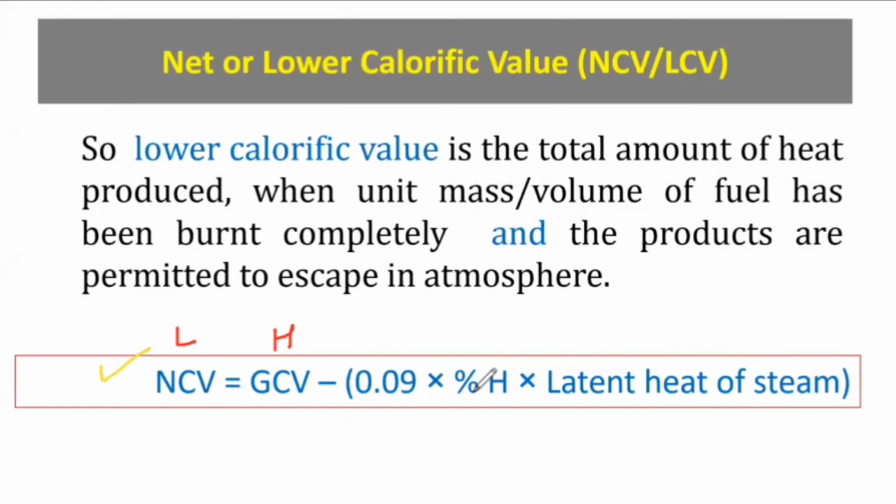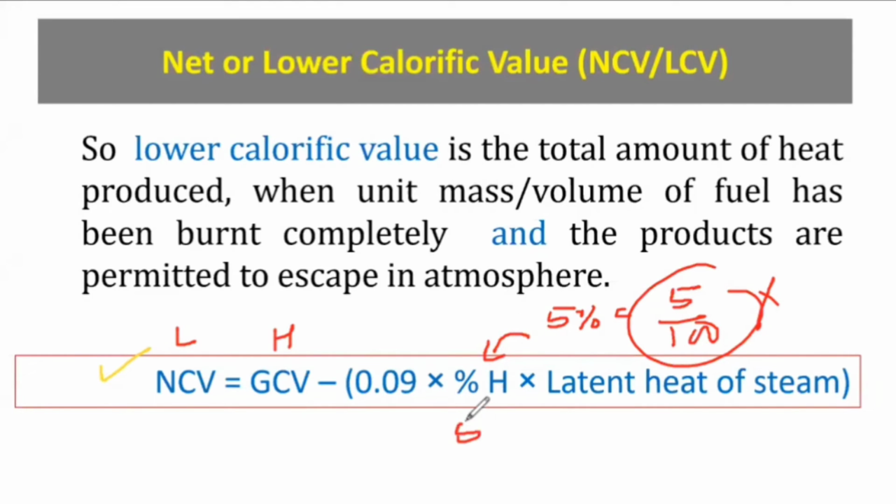Remember that here the mistake which is being made, suppose 5% hydrogen is present. So sometimes you do mistake, as you may write it as 5 upon 100. Remember that this is not to be done. You have to directly put the value as 5%. So 5 value is to be considered. If there is a 5%, then that 5 value is to be considered as it is. As it is, the value of percentage hydrogen content is to be taken. Latent heat of water is 587 calorie per gram. If it is given, you can take the given value. Otherwise, you have to remember this value in the unit of calorie per gram.